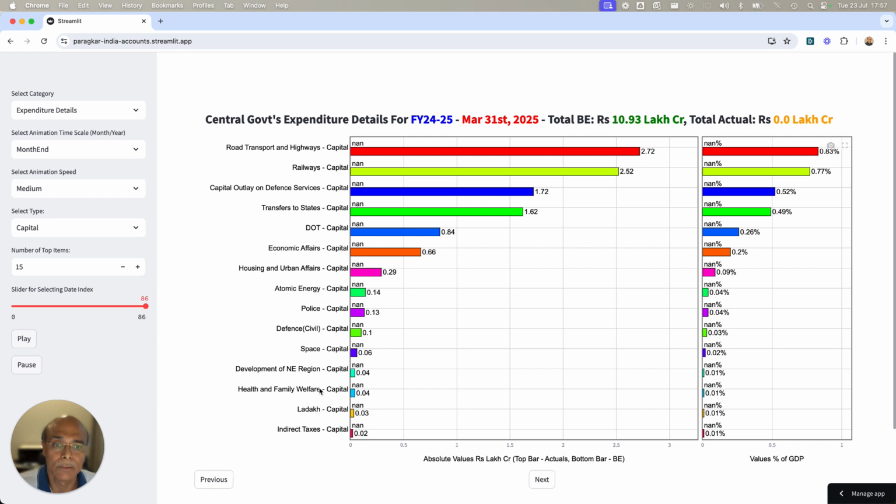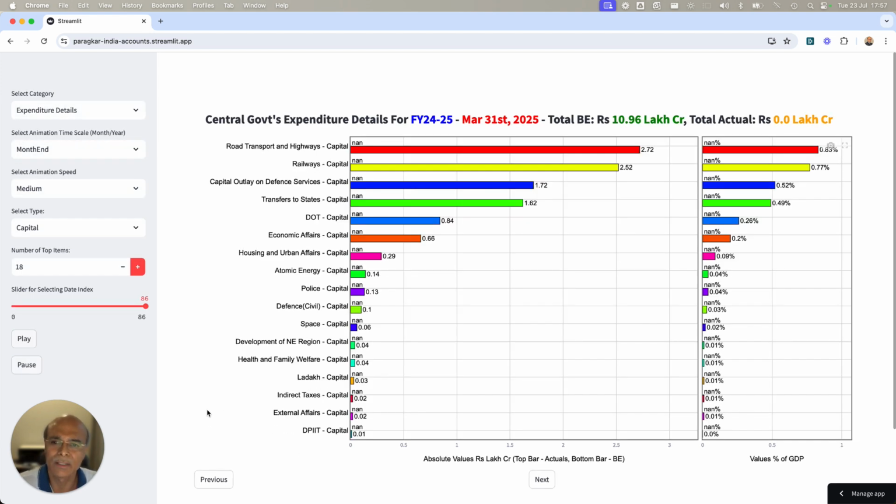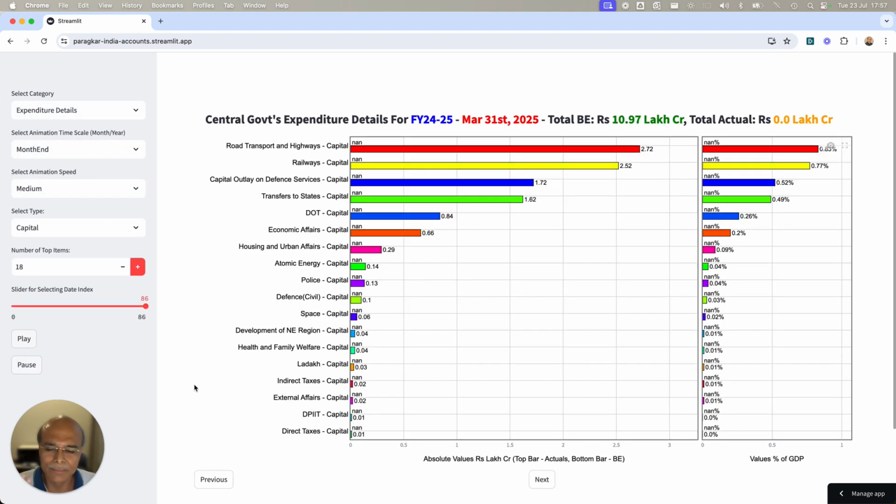So these are all capital expenditure, top 15 items. You can increase the items from here. As you increase, the numbers will go higher till 25, because I have not made it beyond 25, beyond which the screen will get cluttered. So you will notice that the total capital expenditure number, because these are only 18 items, adds up to 10.97 lakh crores.